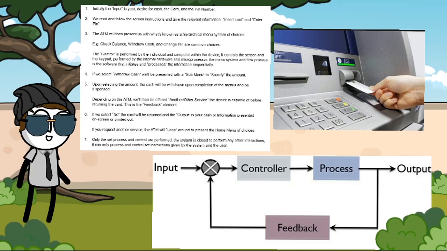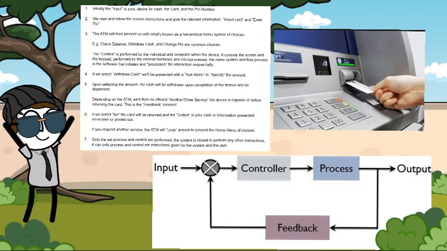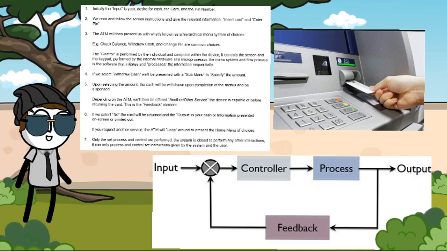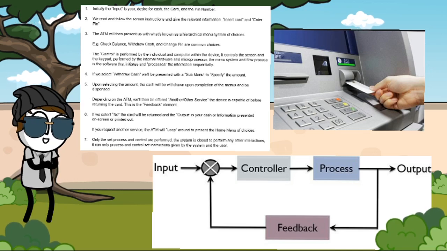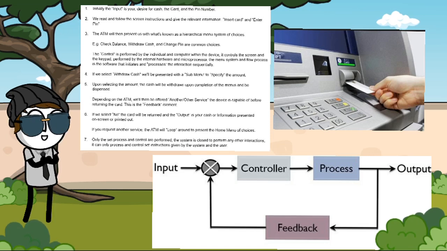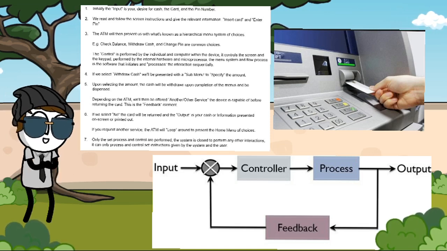Number 3. The ATM will then present us with what's known as a hierarchical menu system of choices, e.g. bank balance, withdraw cash, and change PIN are common choices. The control is performed by the individual and computer within the device. It controls the screen and the keypad, performed by the internal hardware and microprocessor. The menu system of flow processes the software that initiates and processes the interaction sequentially.